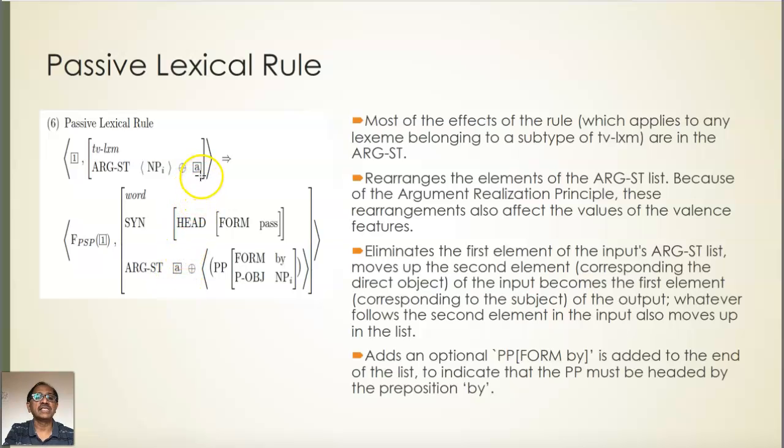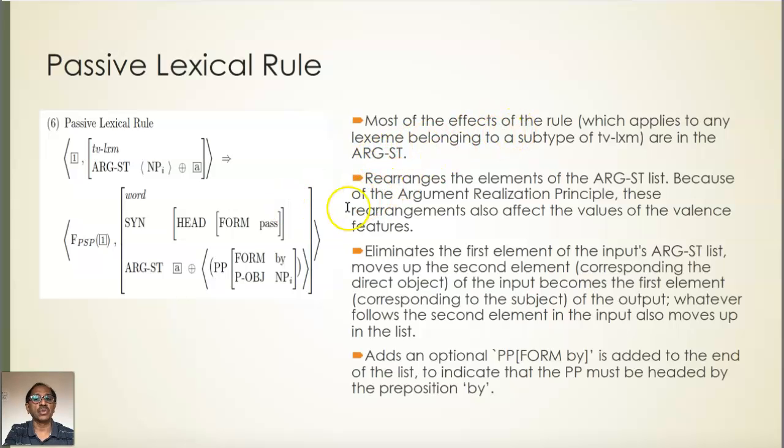So whatever arguments we have in A are moved up, and then the first argument in that list becomes the specifier or the subject of the passive sentence. That is, the object in the active counterpart becomes the subject in the passive counterpart. So this is your passive lexical rule.